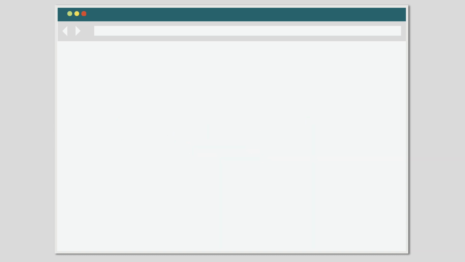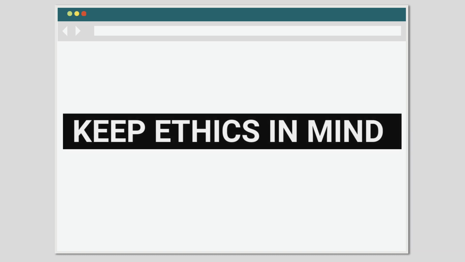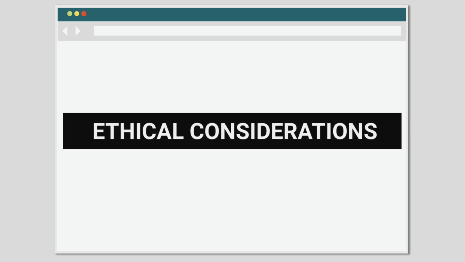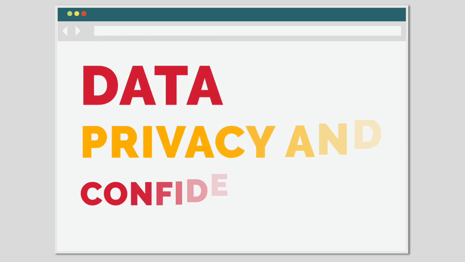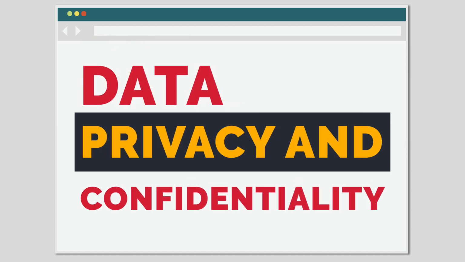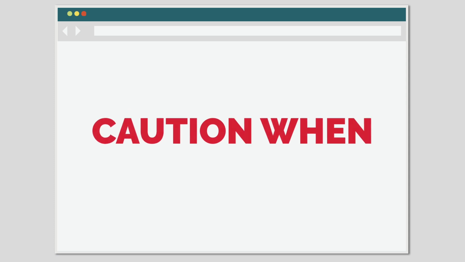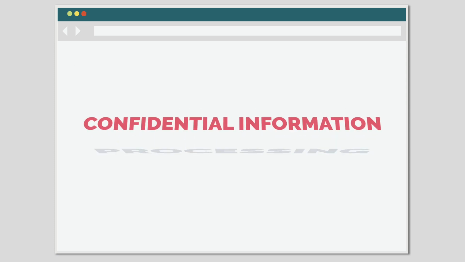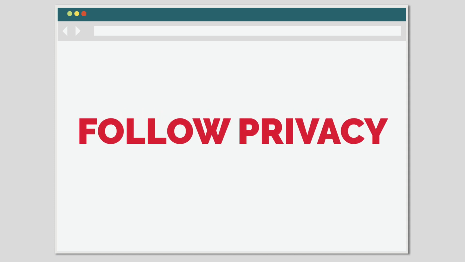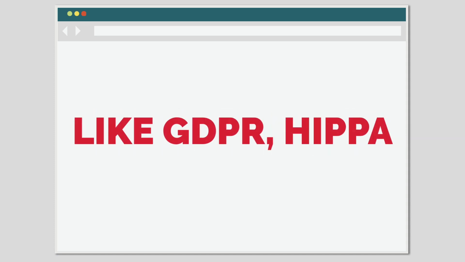When using ChatGPT, it's important to keep ethical considerations in mind to ensure responsible use of the AI technology. Ethical considerations include data privacy and confidentiality. Be cautious when using ChatGPT to process sensitive or confidential information. Ensure that you're adhering to privacy regulations and guidelines like GDPR or HIPAA.